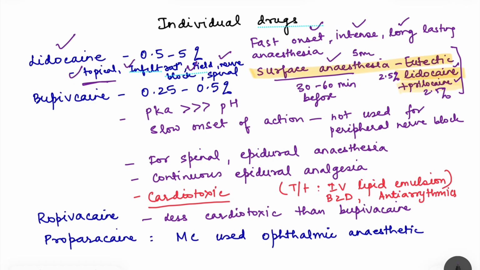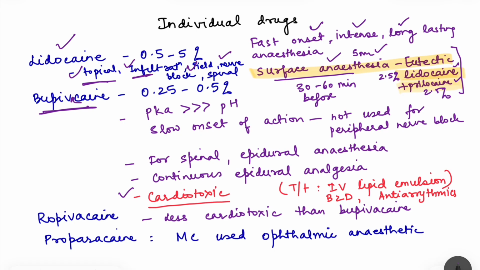So we are not giving infiltration, we are not injecting, but just by occlusive dressing, the drug will go inside the skin and provide anesthesia for a depth of 5 millimeters. Then we have bupivacaine. Bupivacaine, I told you, is more cardiotoxic compared to lidocaine. It is never given IV, because we will see later that there is a type of anesthesia that is IV regional anesthesia. Bupivacaine cannot be given IV.